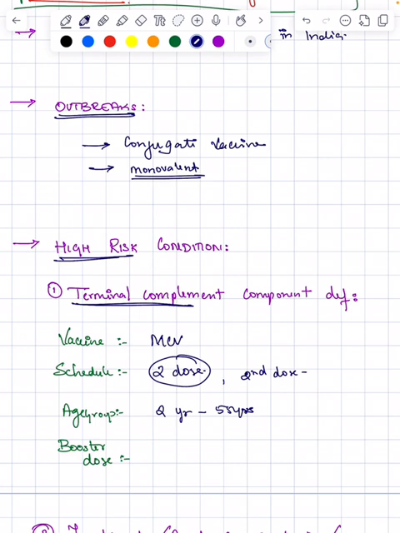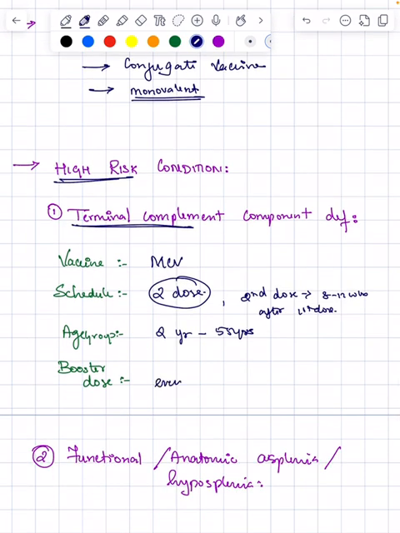The second dose is given 8 to 12 weeks after the first dose. The booster dose should be given every 5 years, so revaccination should be done every 5 years. This is for a patient with a terminal complement component deficiency.